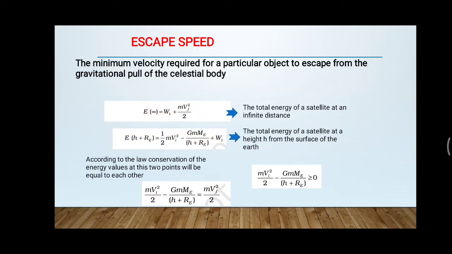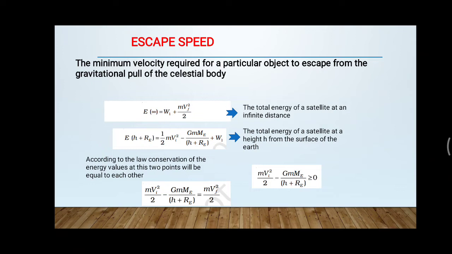Hi dear students. In this section we will discuss the escape velocity or escape speed, and the energy of satellites. Also the two types of satellites, the geostationary and the polar satellites. And we will discuss weightlessness as well.